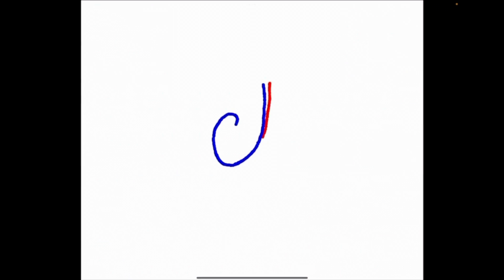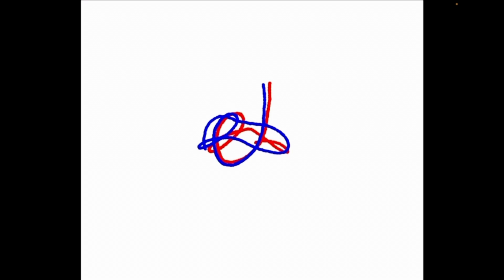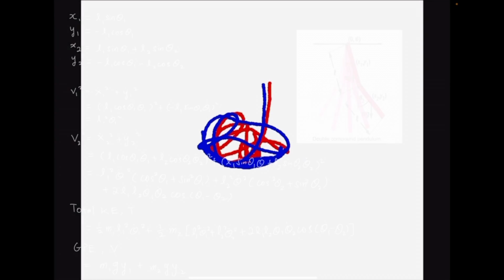Now, let's look at an overlay of these two motions to help demonstrate our topic on chaos theory. As we look at the two motions, we notice that they become very different even though there is only a very small difference in initial angle. This emphasizes how a small change in initial conditions can lead to a very drastic difference in result. In this case, the motion no longer bears any resemblance to one another.